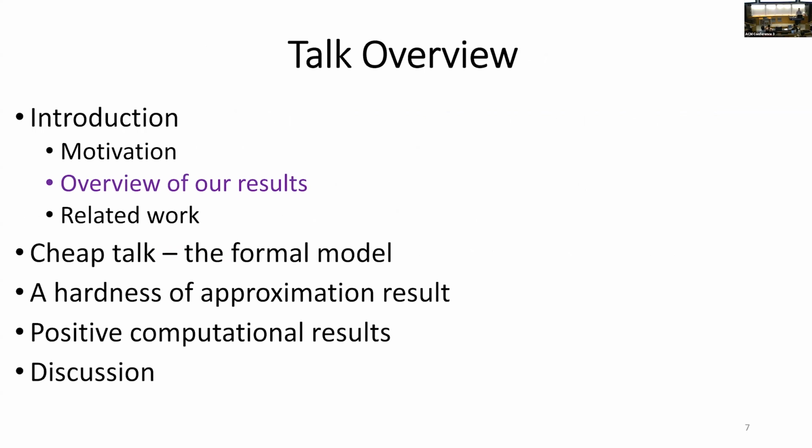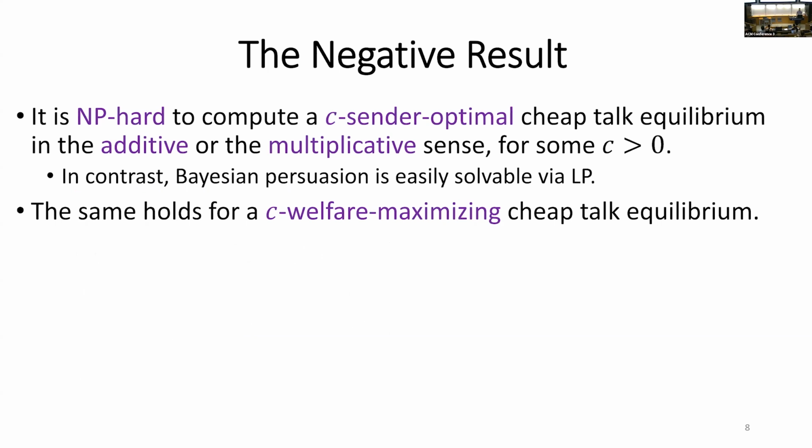So now let's briefly see our main results. On the negative side, we prove that there exists a constant C such that it is NP-hard to compute a C-sender optimal cheap talk equilibrium, both in the additive and in the multiplicative sense, which comes in sharp contrast to Bayesian persuasion, because in Bayesian persuasion, it is well known that one can easily find the optimal sender's strategy via linear programming. And this negative result extends also to welfare maximization.